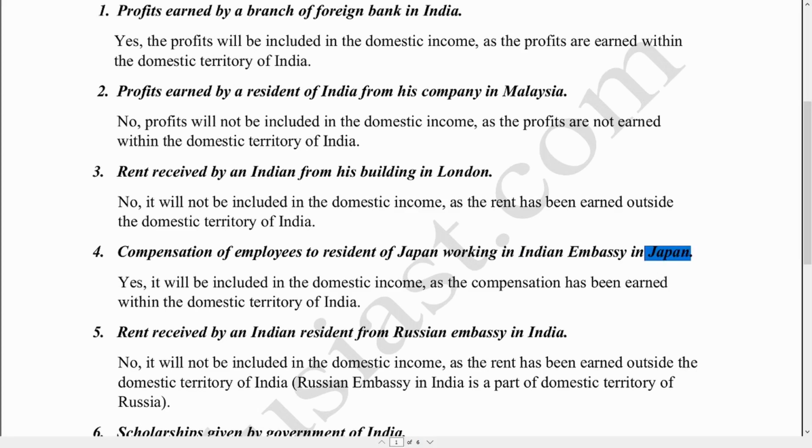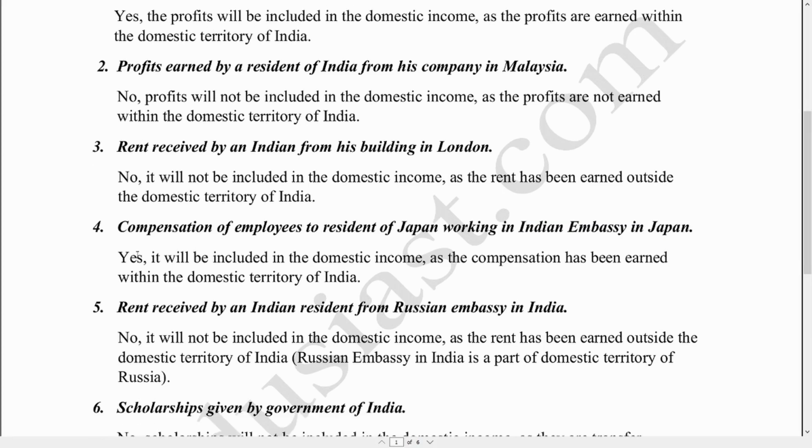Similarly, if the Japanese Embassy is located in India, it would be considered a part of the domestic territory of Japan. So according to the statement given to us, compensation of employees received by a resident of Japan by working in the Indian Embassy in Japan: since the Indian Embassy in Japan is a part of the domestic territory of India, it would be considered an income under the domestic income of India as well.